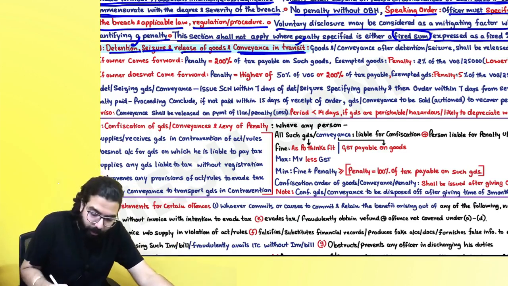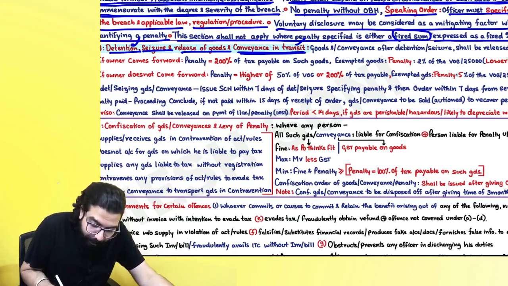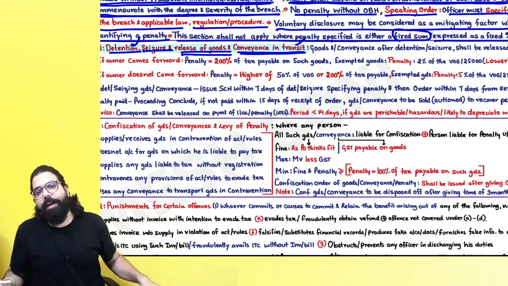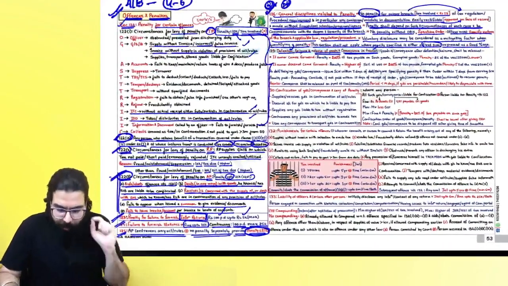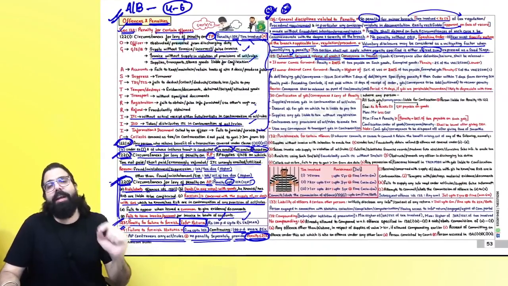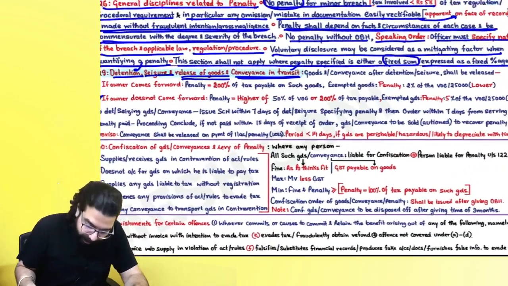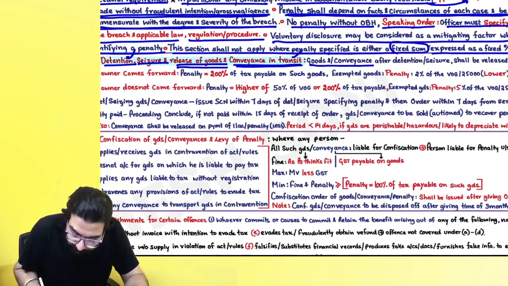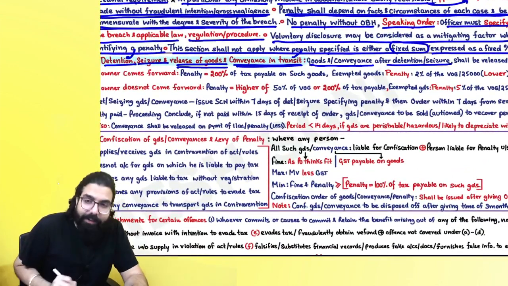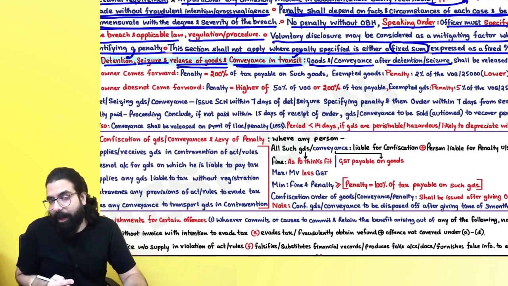In that scenario, they are going ahead and telling, sir, you will be liable to pay a penalty and then the goods shall be released. Everyone over here, section number 129 is very, very important from exam point of view. Listen carefully, everyone. Goods and conveyance. After detention and seizure, please practice some questions from this and go.